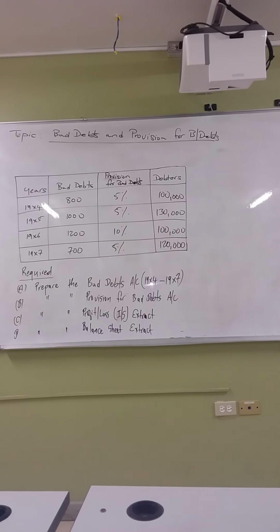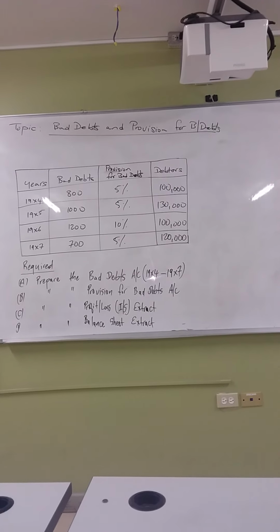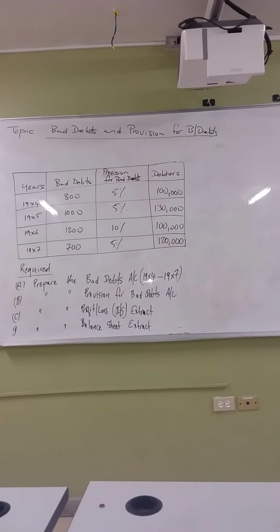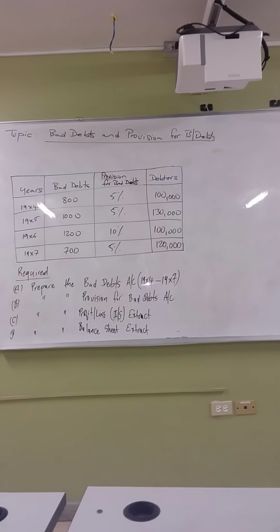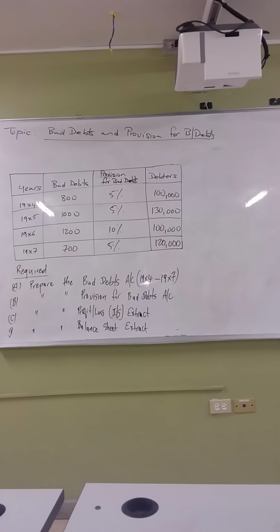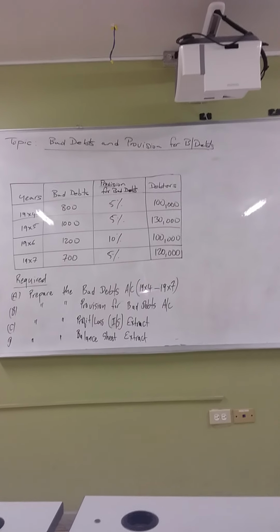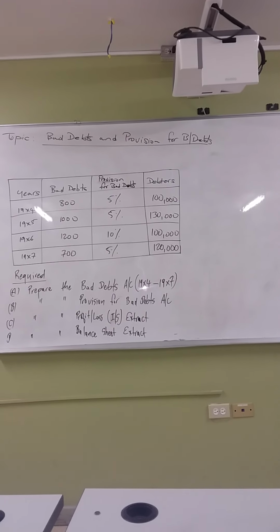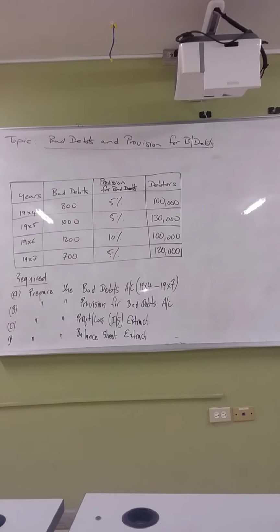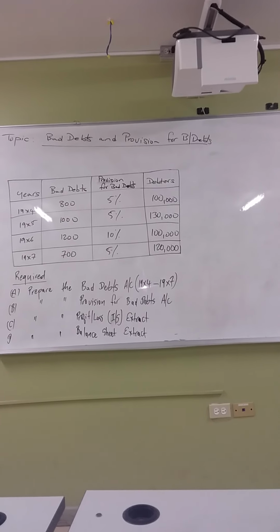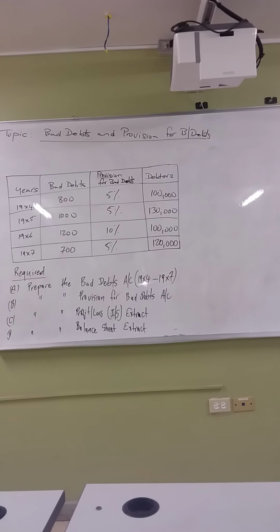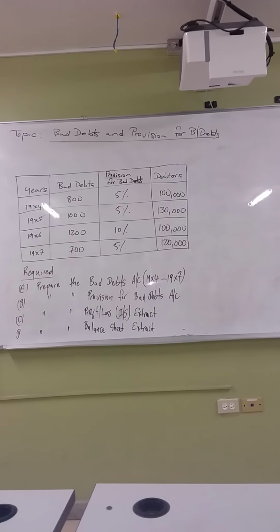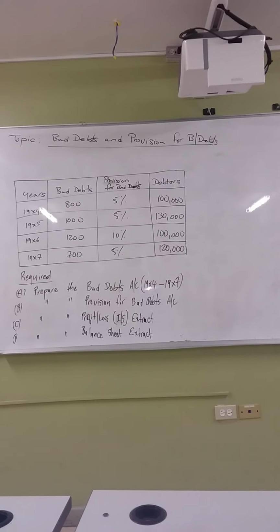Next, we'll be looking at provision for bad debts, otherwise known as accumulated bad debts. Earlier we would have looked at depreciation and also accumulated depreciation, which another name for accumulated depreciation is also what? Provision for depreciation. Now why do I bring up this? All provision accounts, be it provision for bad debts or provision for depreciation, carry a credit balance.